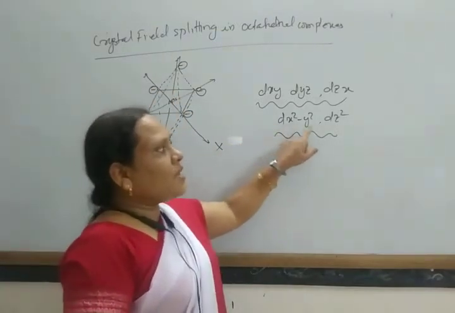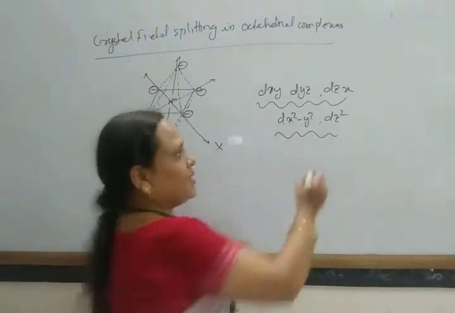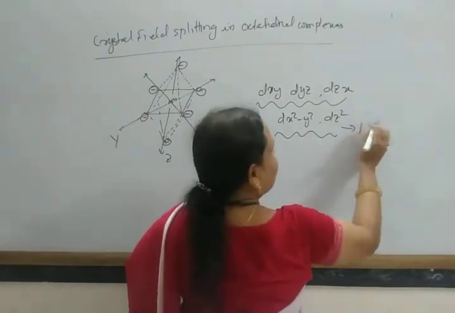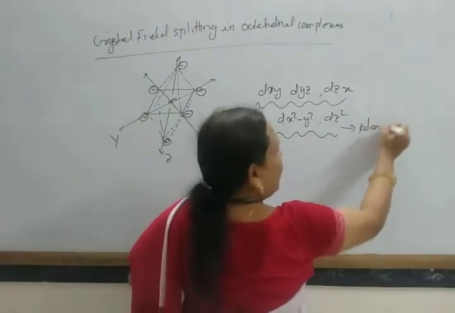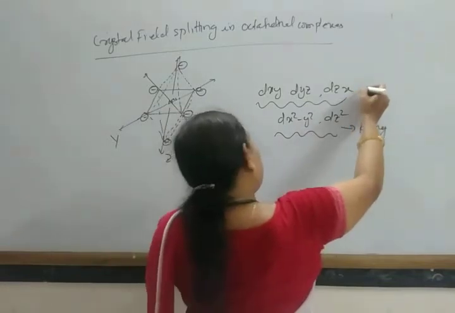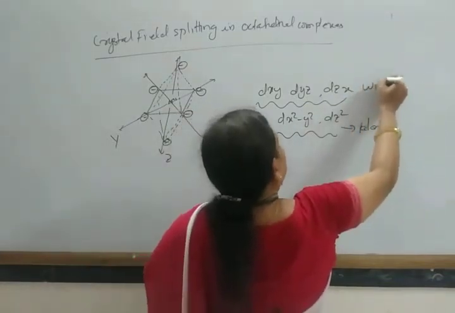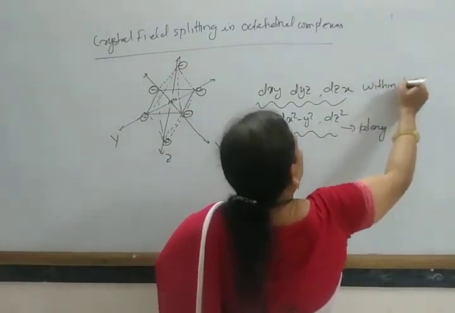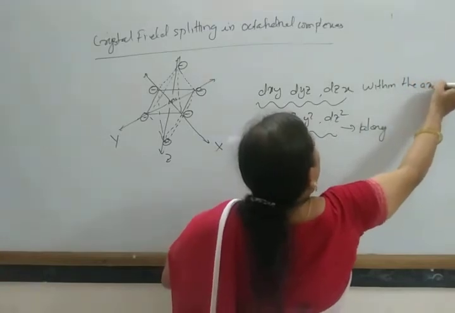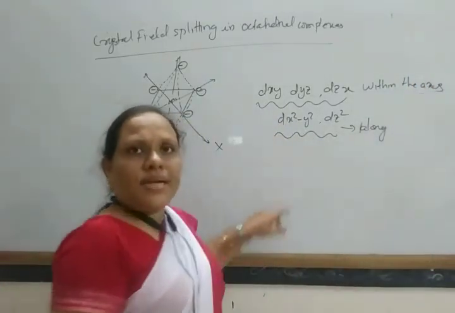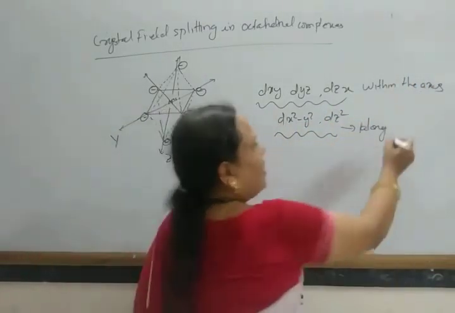So dx square minus y square and dz square remain along the axis.